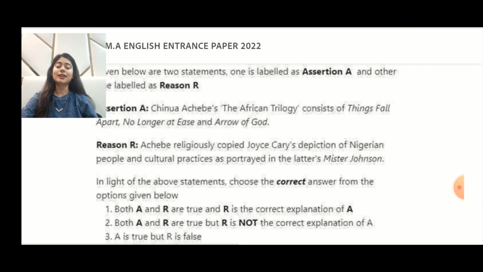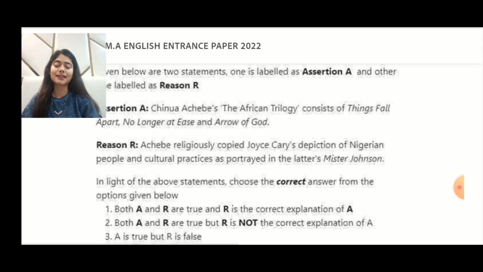Really, you cannot say that he religiously copied, because Achebe was driven, motivated, and inspired to write something of that sort. Even Achebe was deeply connected to Nigerian people's struggles, their cultural practices and their lifestyles, which is something he always wanted to do. So Mr. Johnson provided him that motivation, that inspiration to write something related to Nigerian people's struggles,